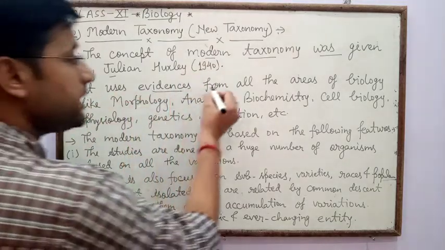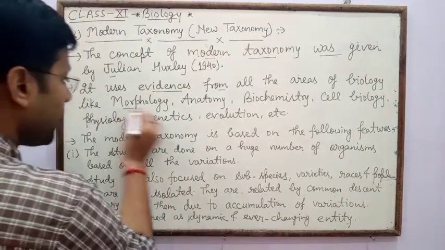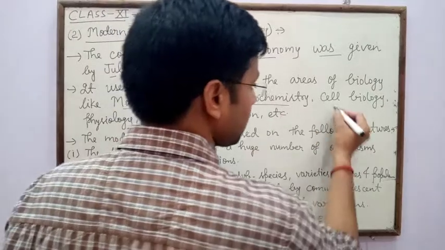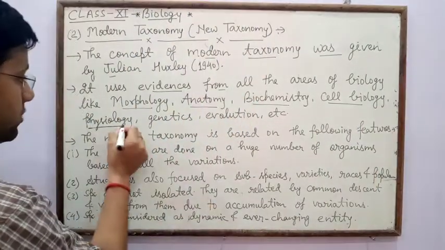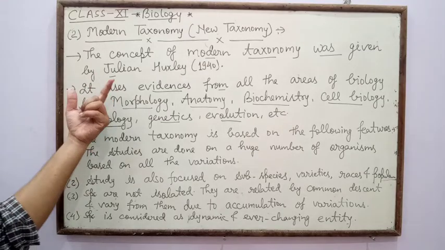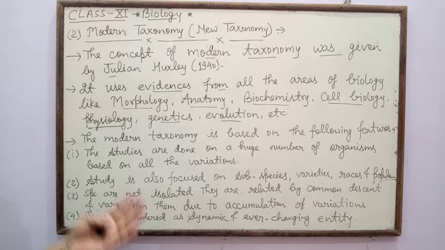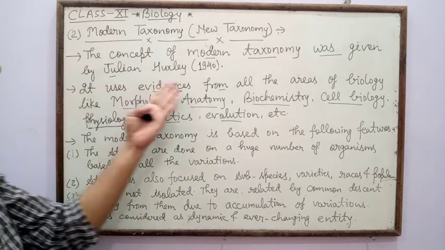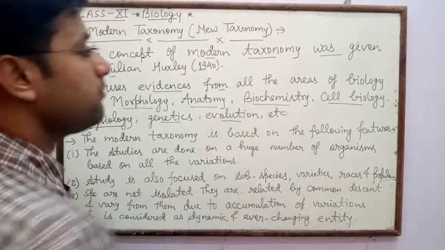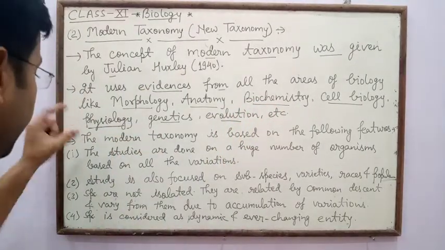It uses evidences from all the areas of biology like morphology, anatomy, biochemistry, cell biology, physiology, genetics and evolution, etc.